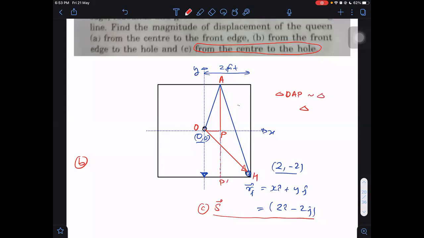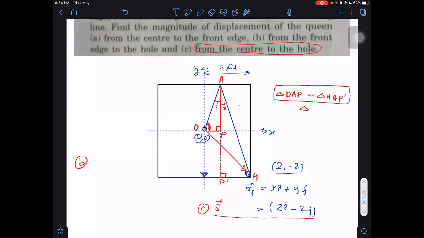It is similar to triangle HAP dash, with H in place of O. Are these two triangles similar or not? You can observe by angles. Yes, sir, they are similar. The angle of incidence and angle of reflection are equal, by the law of reflection. This is a 90-degree angle here, and this is also 90 at P.